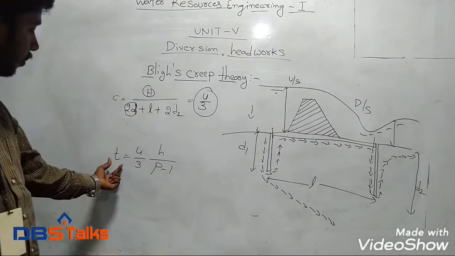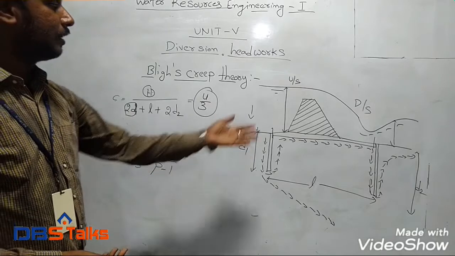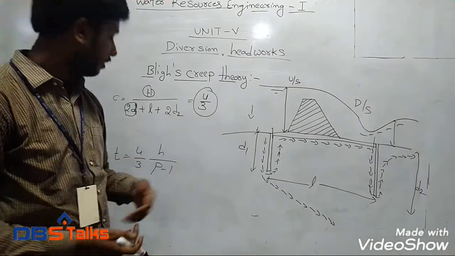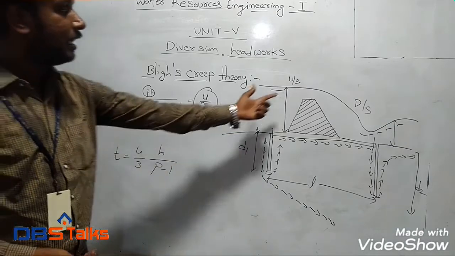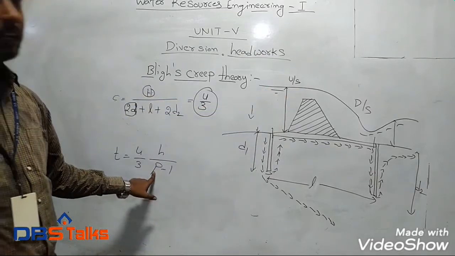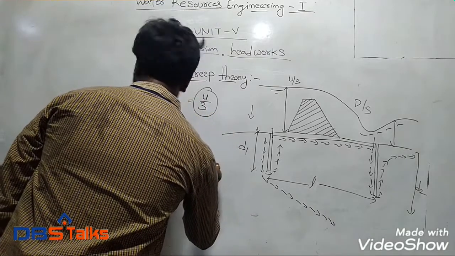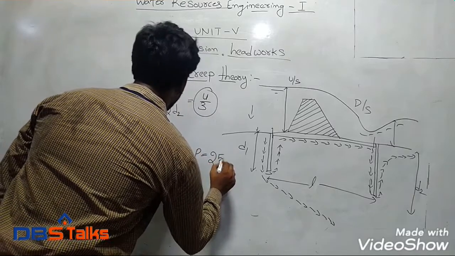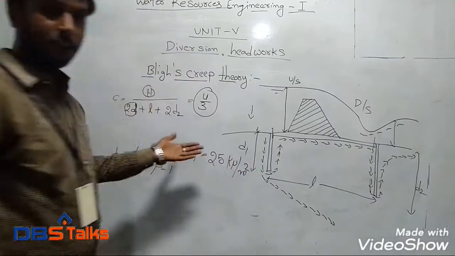Okay, this is the formula to calculate the thickness of the impervious floor while providing it at the downstream and upstream side in Blight's theory. So 4 by 3 is a coefficient, and here H is the head at the upstream side of the diversion headwork, and rho is the density of the material. Rho is the density of the material, that is generally for concrete 25 kilonewton per meter cube.